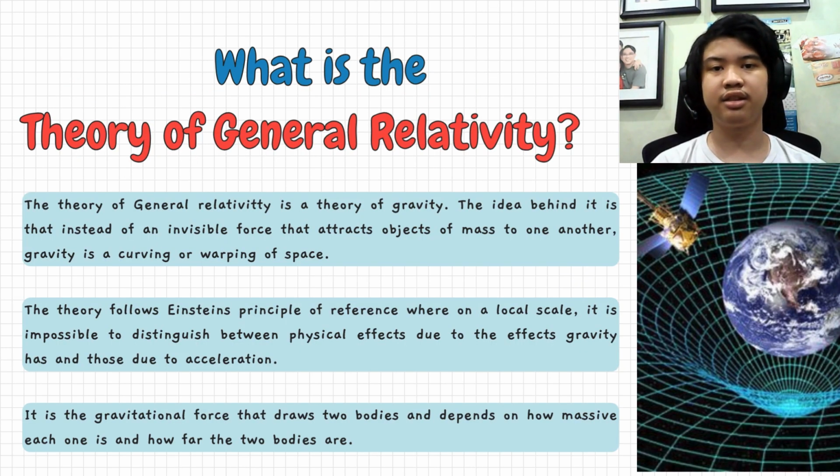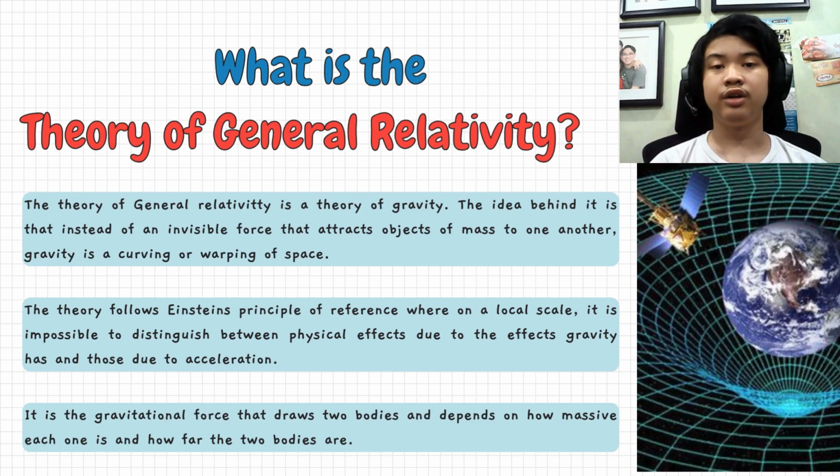What is the theory of general relativity? The theory of general relativity is a theory of gravity. The idea behind it is that instead of an invisible force that attracts objects of mass to one another, gravity is a curving or warping of space.